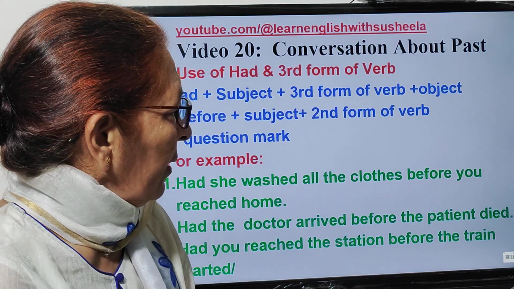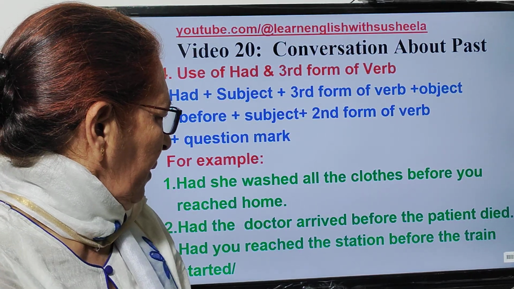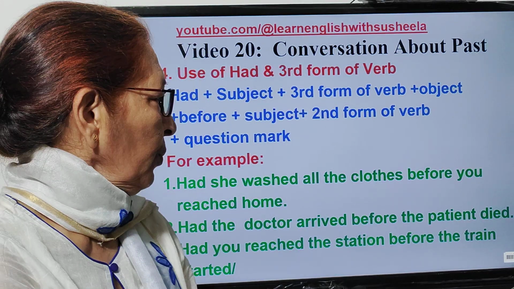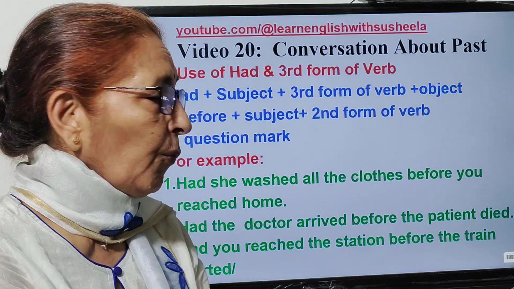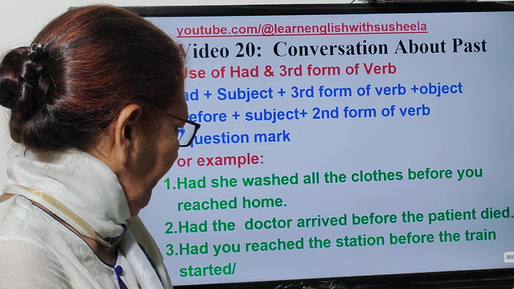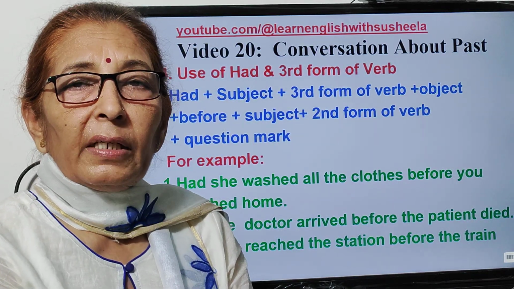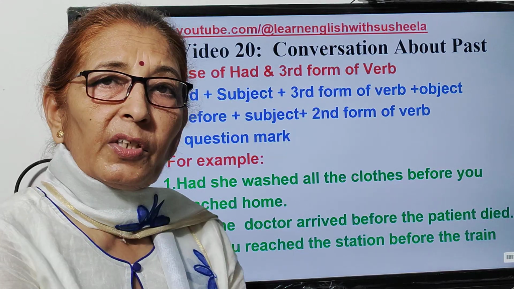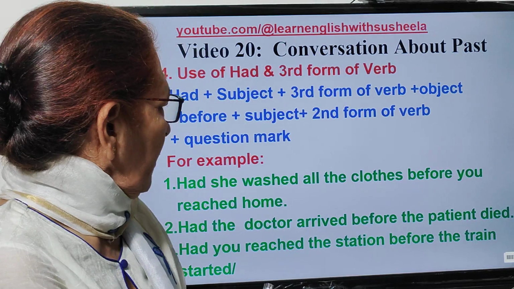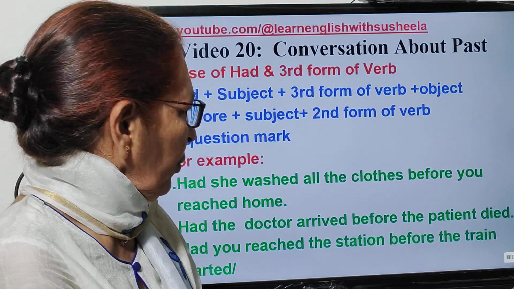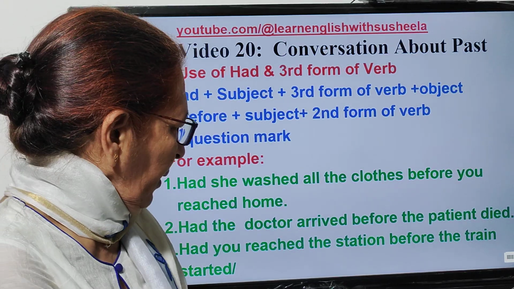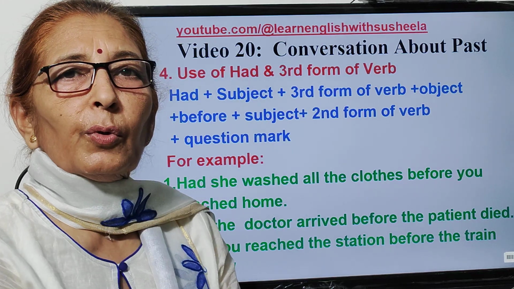For example, क्या तुम्हारे घर पहुंचने से पहले उसने सारे कपड़े धो दिए थे? So here you will be using had she washed all the clothes before you reached home. Same way, क्या मरीज के मरने से पहले डॉक्टर पहुंच गए थे? So had the doctor arrived before the patient died? And last, क्या तुम ट्रेन के छूटने से पहले स्टेशन पहुंच गए थे?